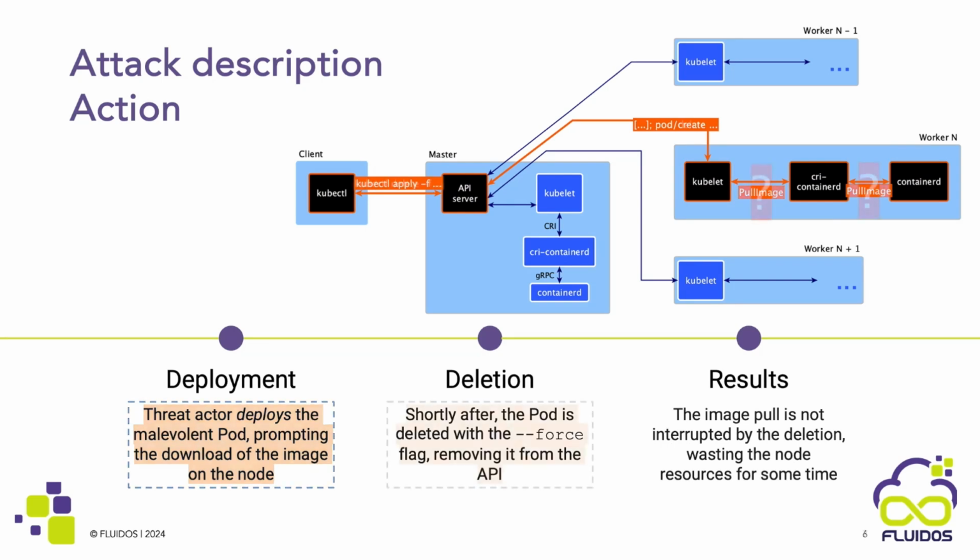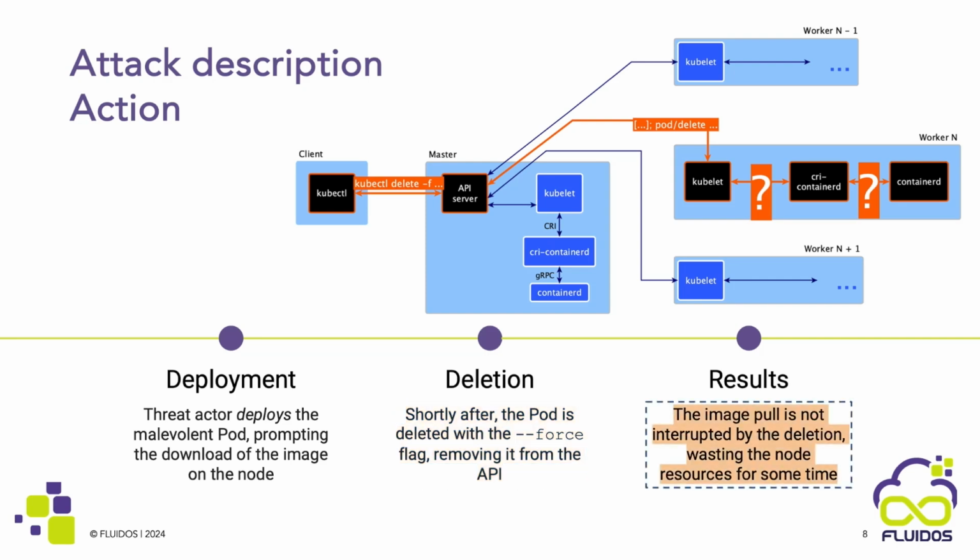Indeed, a user might change their mind and decide to no longer deploy the workload, while its image is still being pulled. In this case, the image pull process will continue until it is completed, even if the workload is no longer needed. This happens because Kubernetes does not try to interrupt the image pull process when a workload is deleted. However, this can be exploited by an attacker to disrupt the cluster.